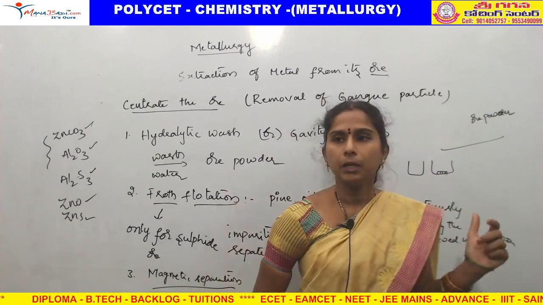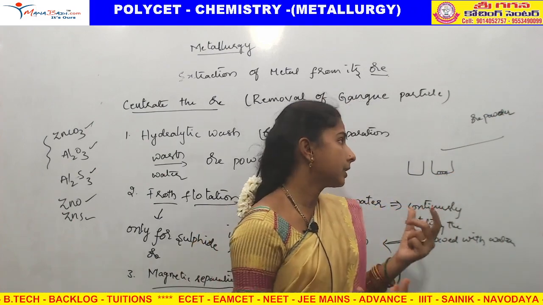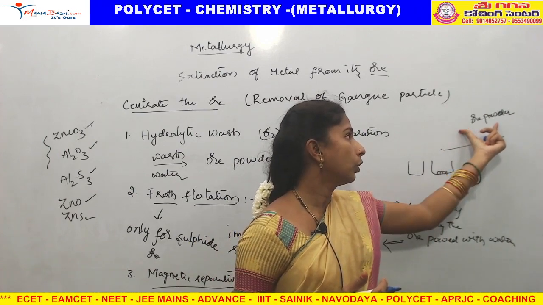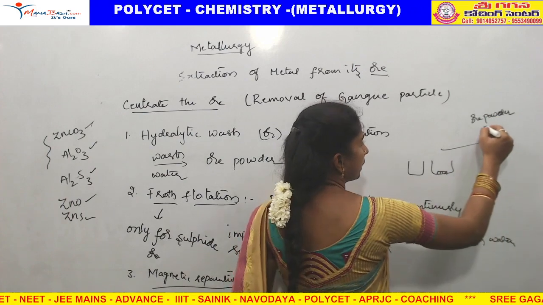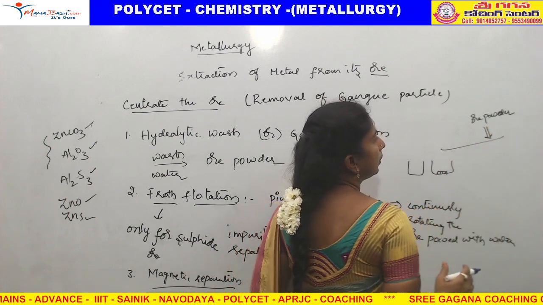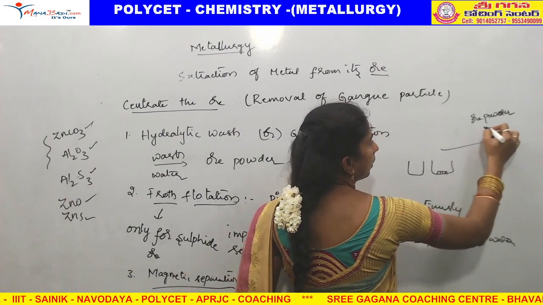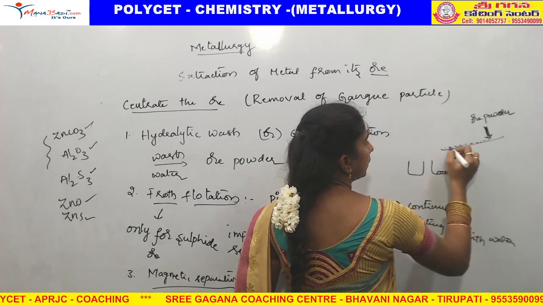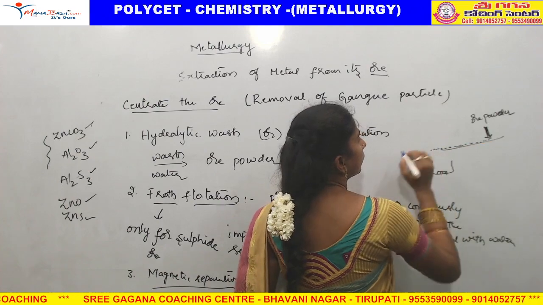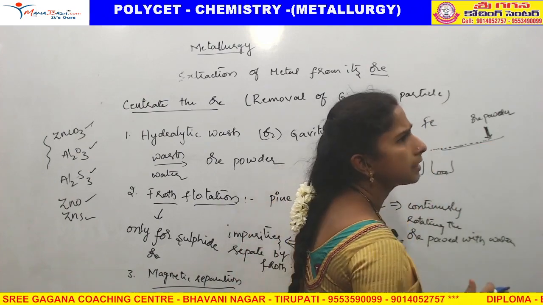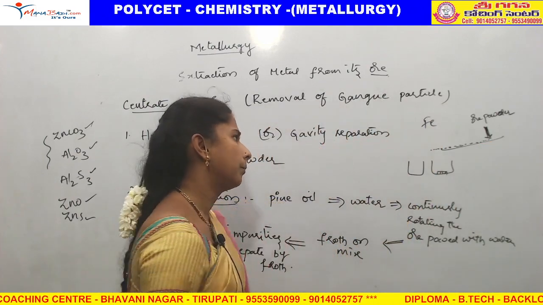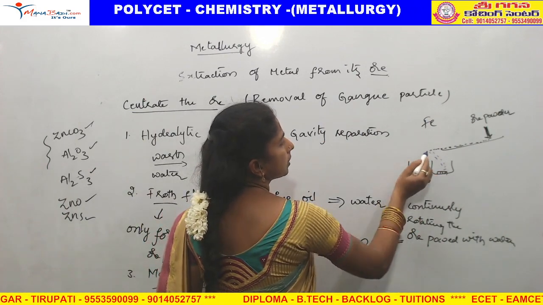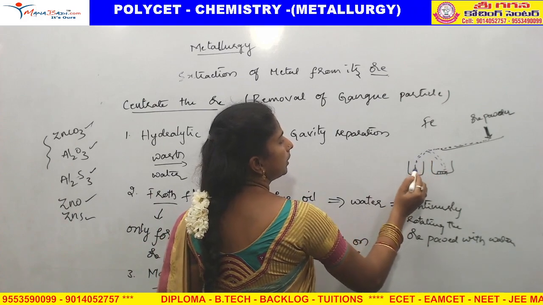In this, the ore whose metal is attracted towards the magnet, that ore only we can use to separate the impurities. We are pouring the ore powder and it comes like this. For example, iron is there. Iron easily attracts towards the magnet. So iron particles go into this jar, impurities will go into this jar.